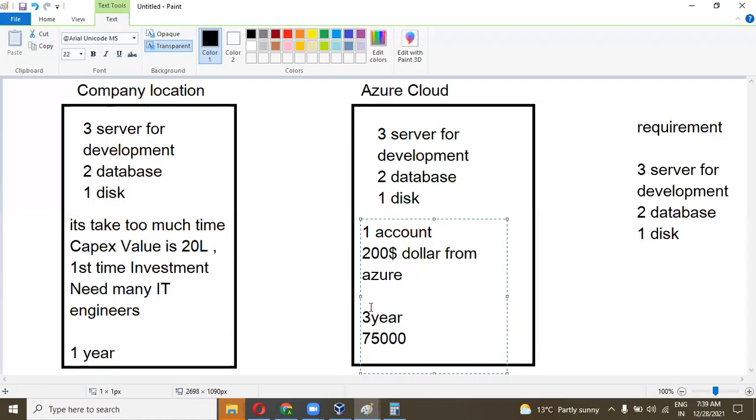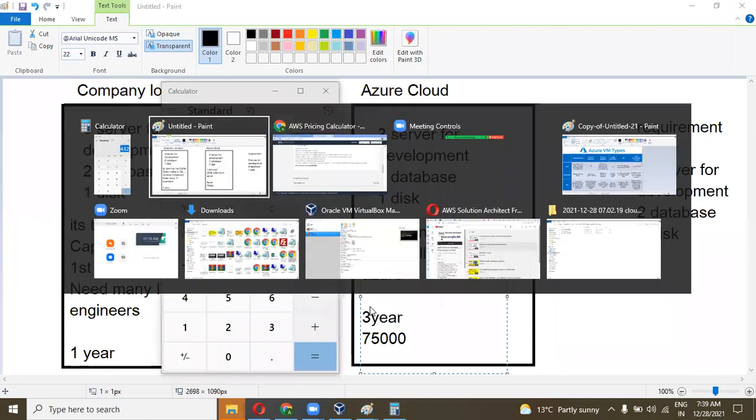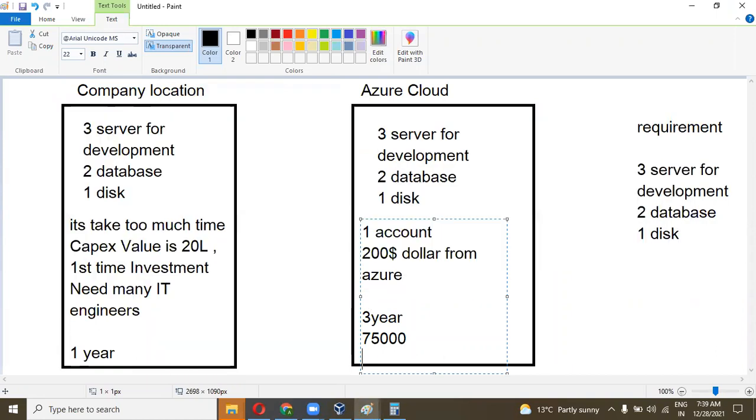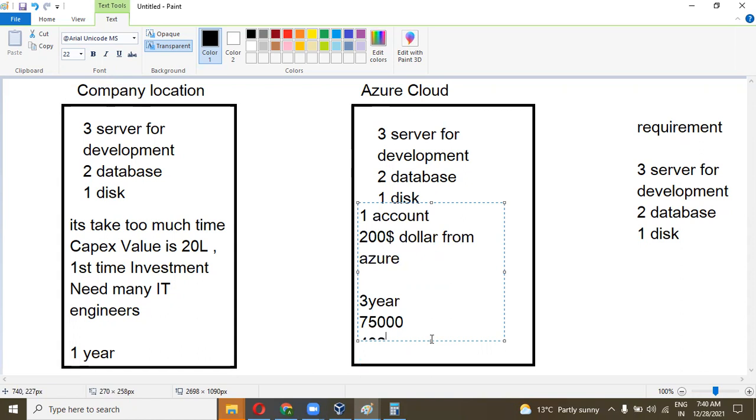So let's write into the paint: 432 rupees for the 3 years in AWS S3 for the S3 bucket. Okay. Plus